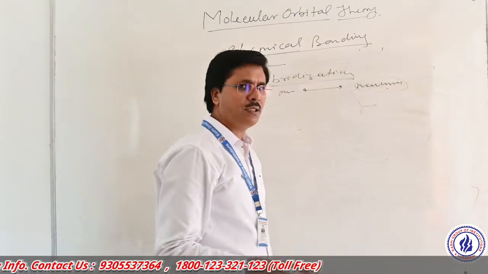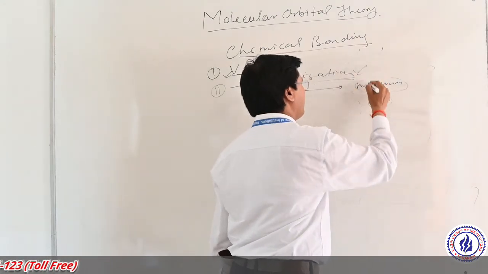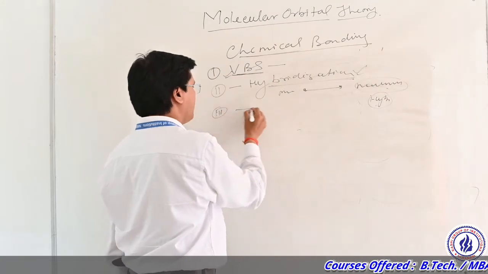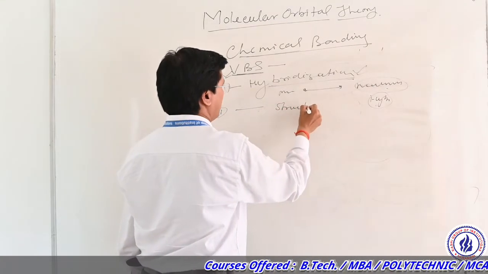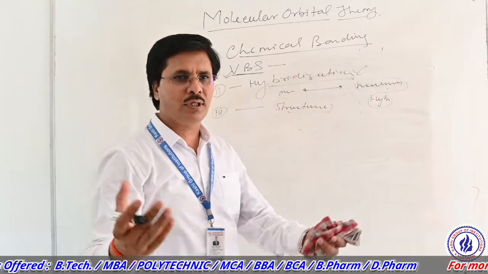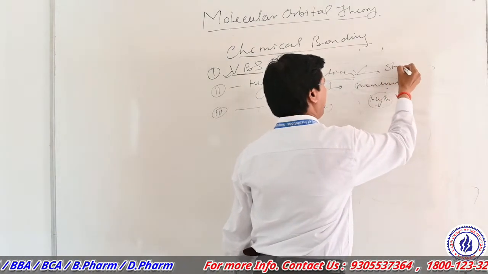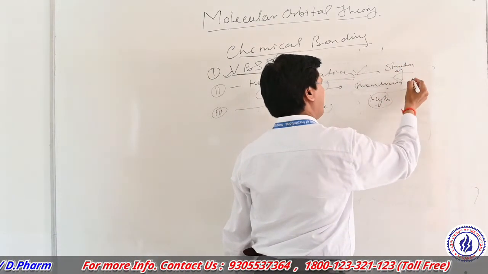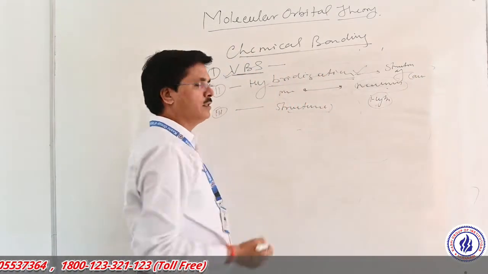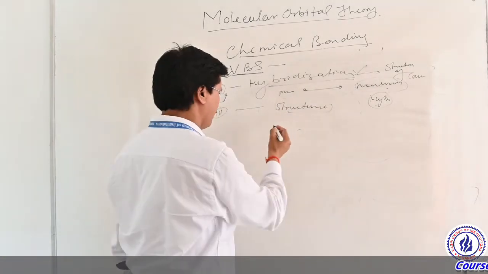That new orbital is called a hybrid orbital. This type of technique is applied to molecules where we find their structure. So hybridization is a process which generally explains the structure of a covalent molecule. On the basis of this hybridization, we can explain the different structures of molecules.